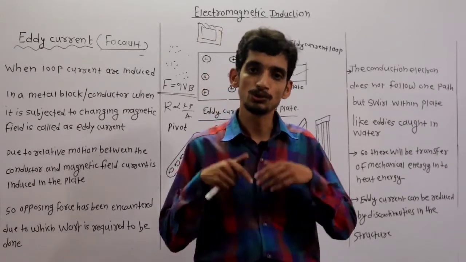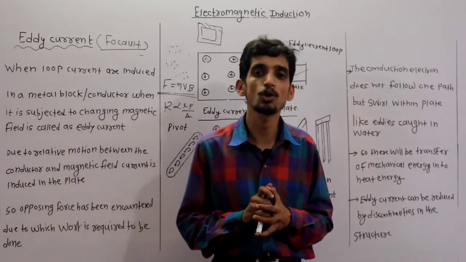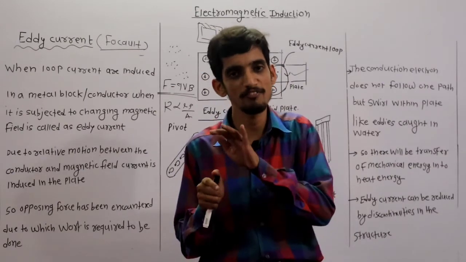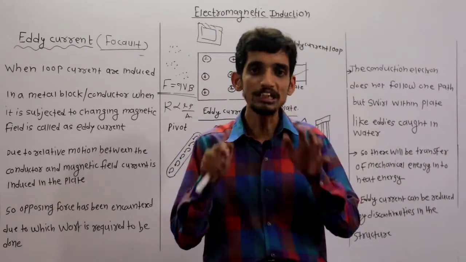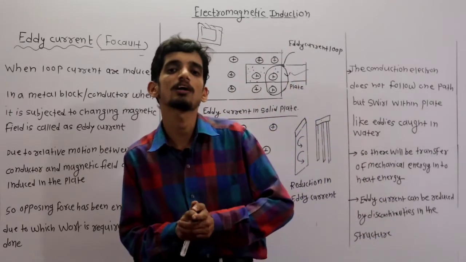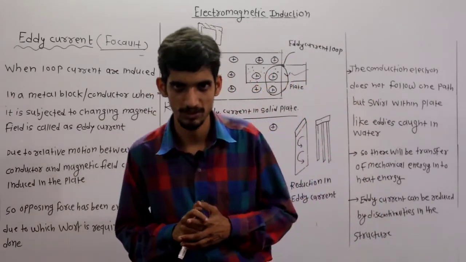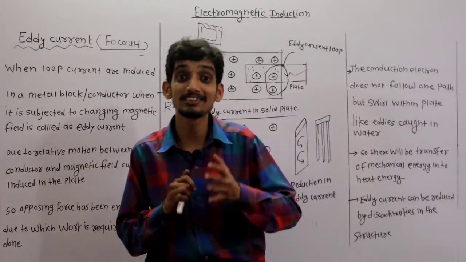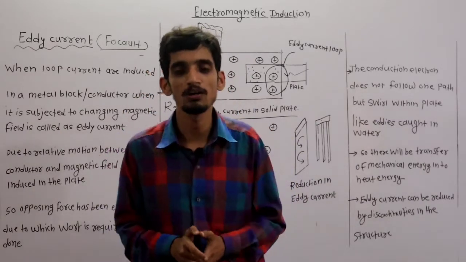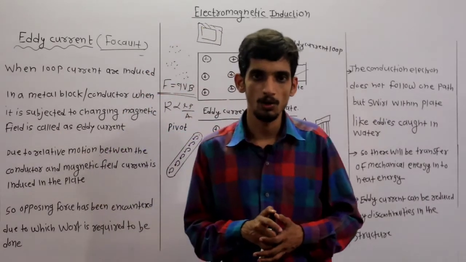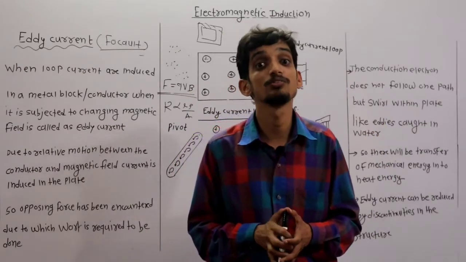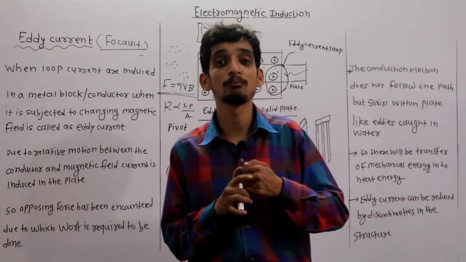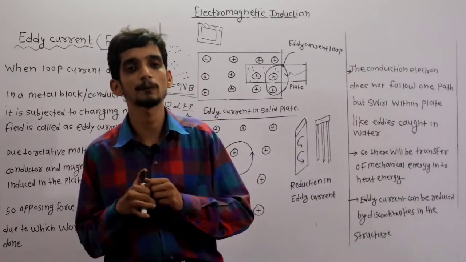Clear? Okay. So in this lecture we discussed the concept of eddy current, which is related with the transformer. So we completed it after covering the transformer topic. In this way we have completed our chapter, electromagnetic induction. It is a big chapter. In this chapter we discussed Faraday's law, Lenz's law, then the flux rule, then the concept of motional EMF in different cases, back EMF, back torque, AC generator.